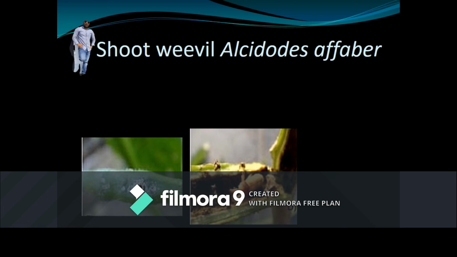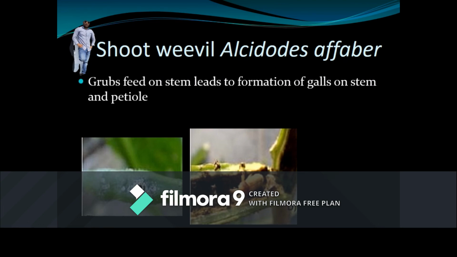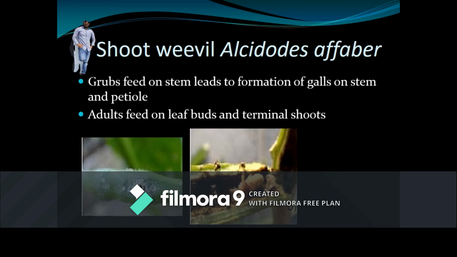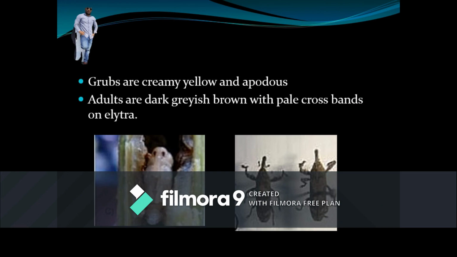Shoot weevil, scientific name Alcidodes affaber, belongs to the family Curculionidae, order Coleoptera. Here grubs feed on stems, leading to the formation of galls on stem and petiole. Adults feed on the leaf buds and terminal shoots. Grubs are creamy yellow and apodous. The adults are dark greyish brown with pale crossbands and elytra.